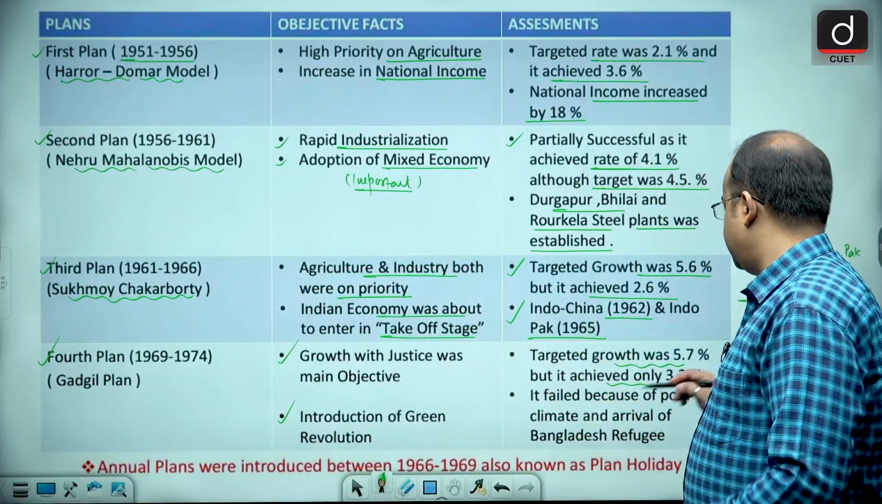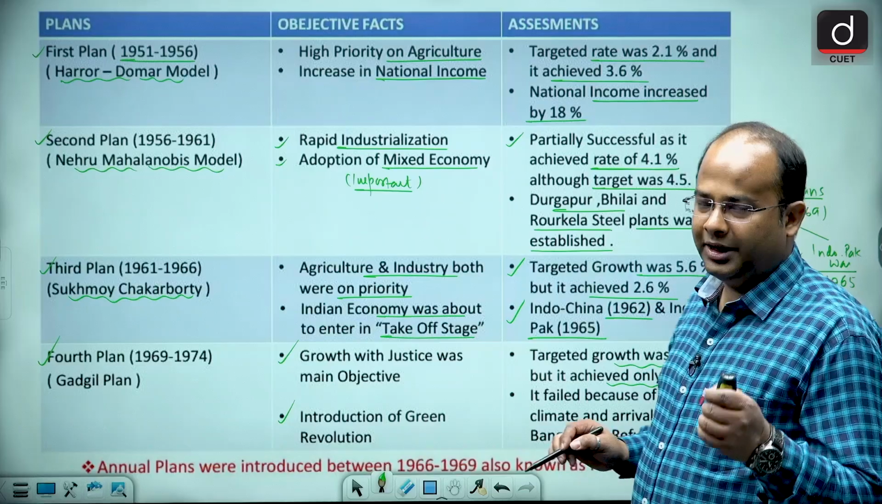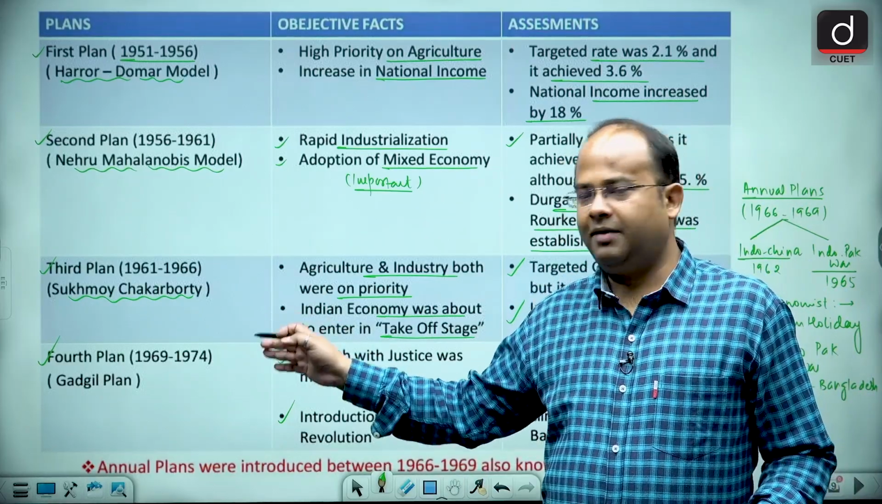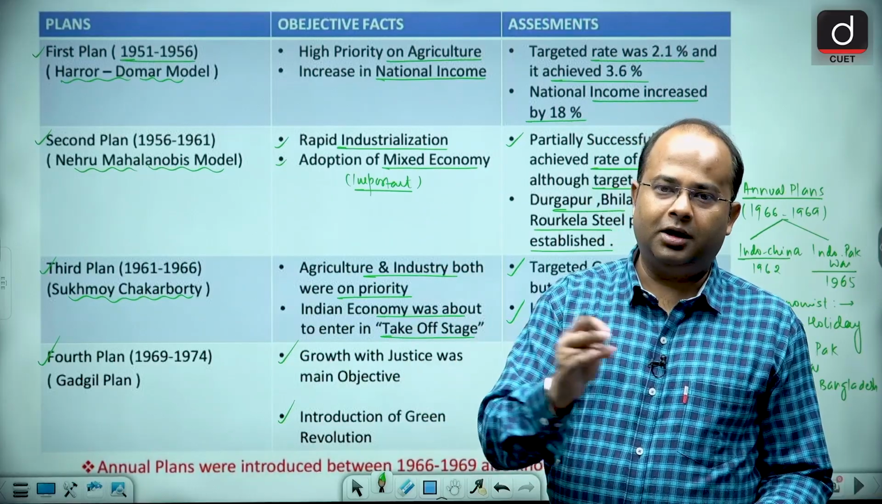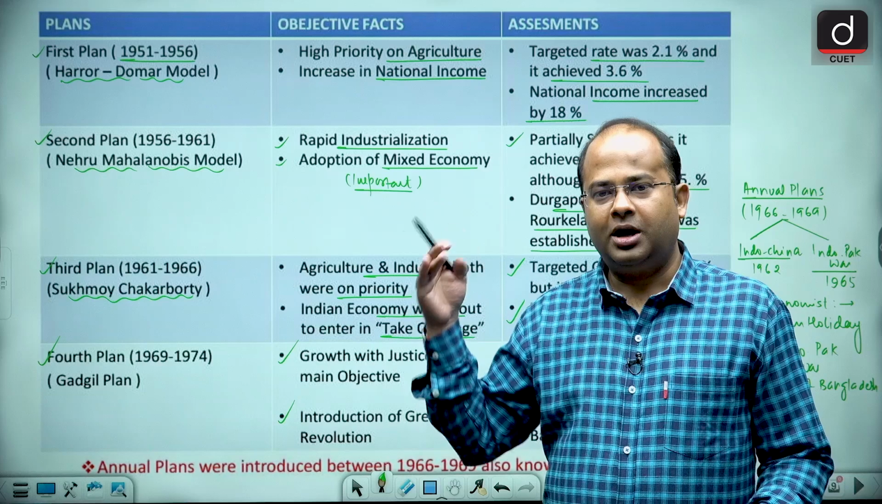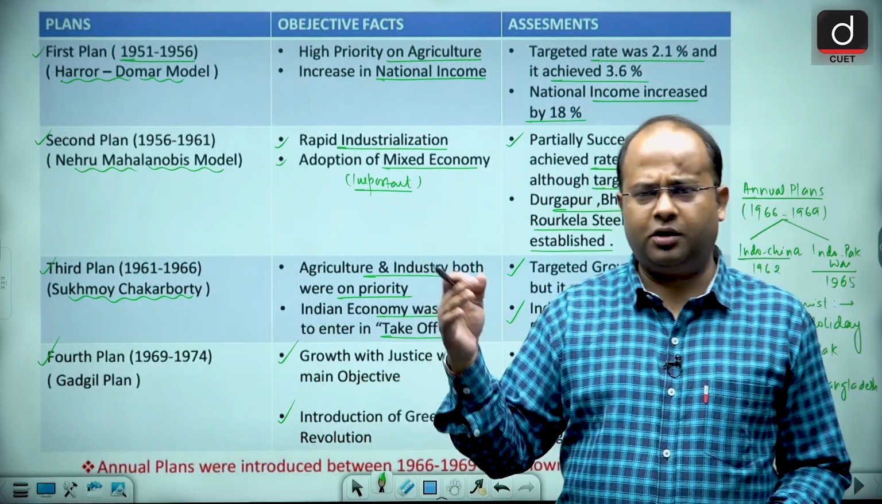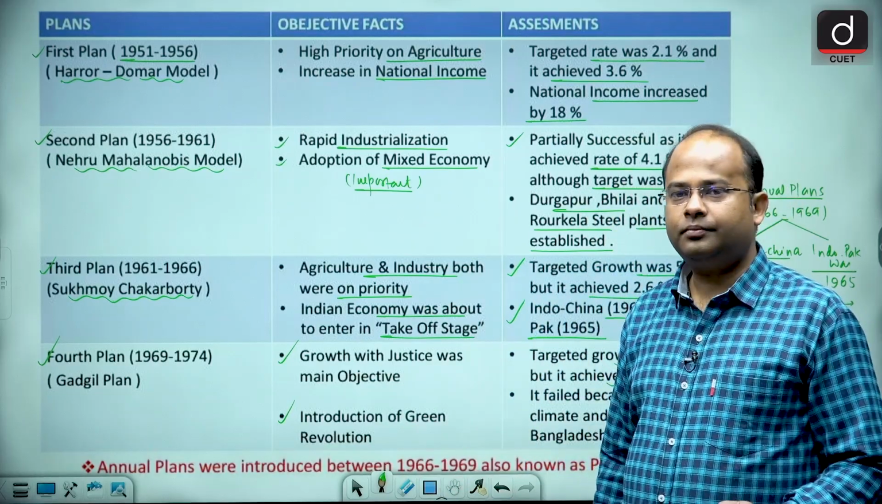Therefore, my dear learners, the target growth rate was 5.7, but it achieved only 3.3, so that was a failure. So the fourth 5-year plan failed because of the poor climate condition plus the arrival of Bangladeshi refugees from what was then called East Pakistan. At that point of time, Prime Minister Mrs. Gandhi was there, in fact.